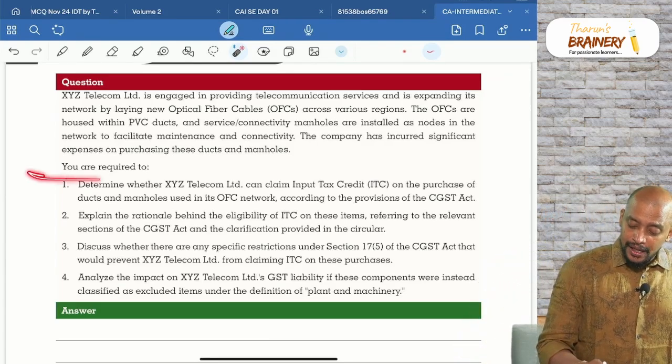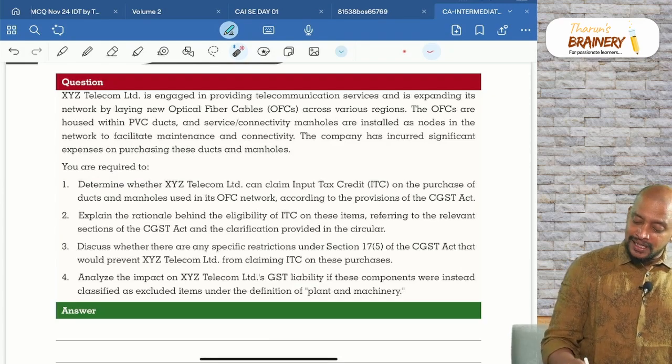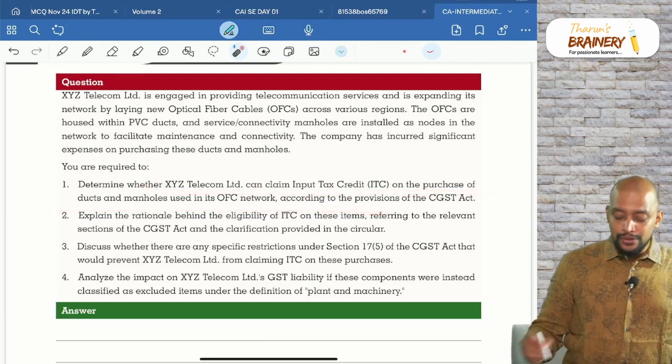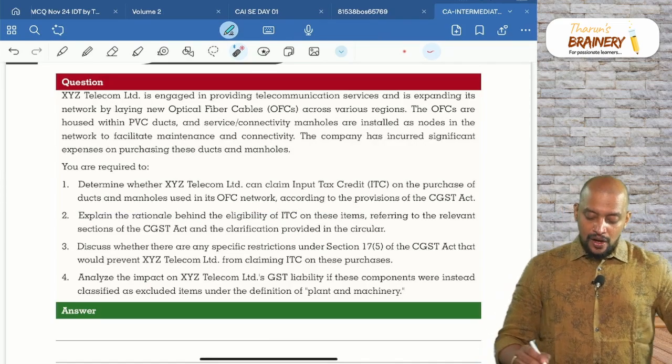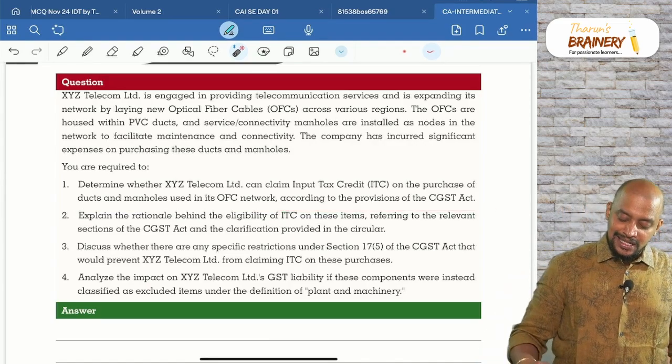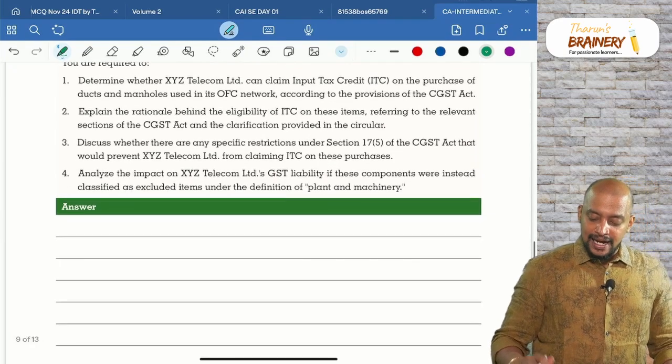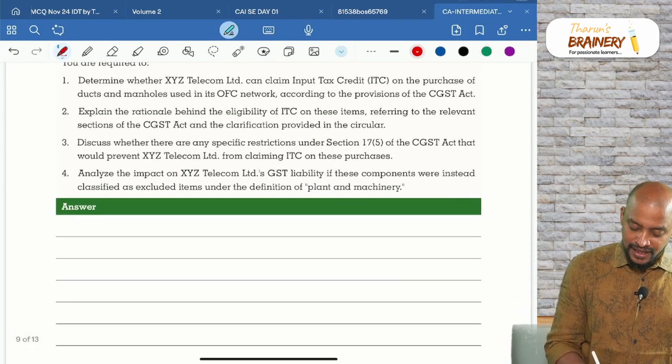Now, you are required to determine whether XYZ Telecom Limited can claim ITC on purchase of ducts and manholes used in its OFC network according to the provisions of CGST Act. So, what is the answer? Can they claim ITC on purchase of ducts and manholes?